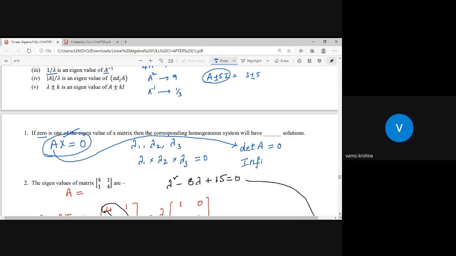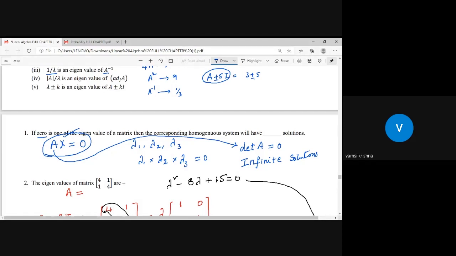We already know that if the given system is homogeneous, there are two possibilities: one is a unique solution and the other is infinite solutions. If det is not equal to 0, then there is a unique solution. But here det is already 0, so the system has infinite solutions. So try to understand how the system of equations is combined with the eigenvalues concept.